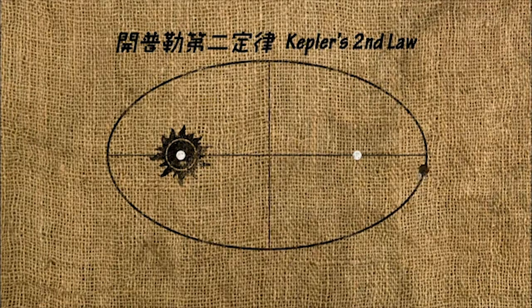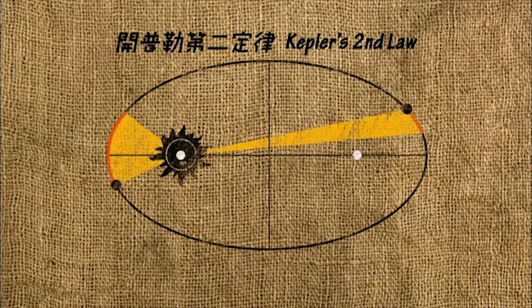But since Kepler discovered that the line between a planet and the Sun sweeps out equal areas during intervals of time, it means that planets sometimes move faster and sometimes slower when they orbit the Sun. It implies that orbital speed is not constant. These arguments considerably shook the worlds of astronomy and physics of the time.